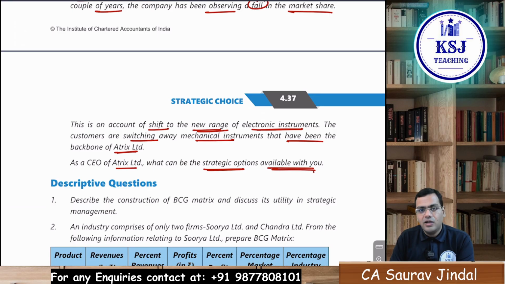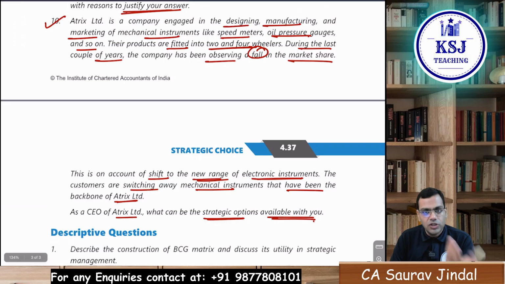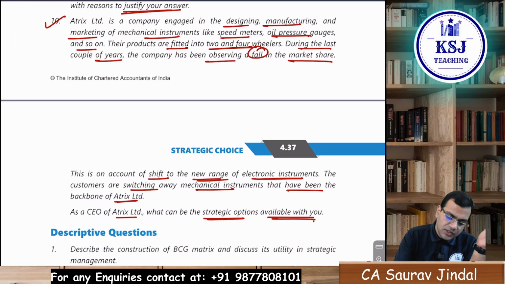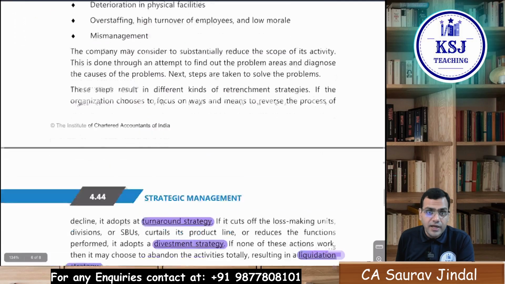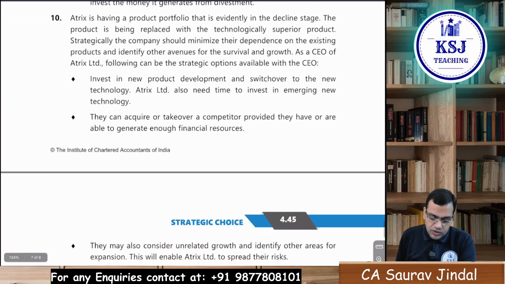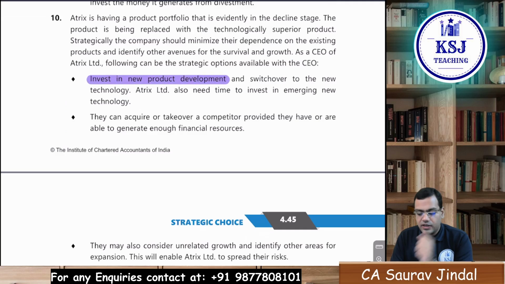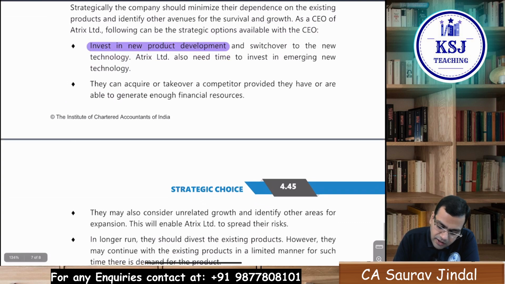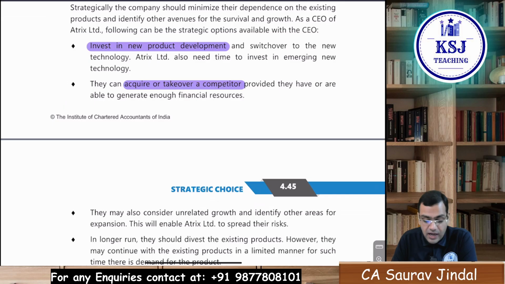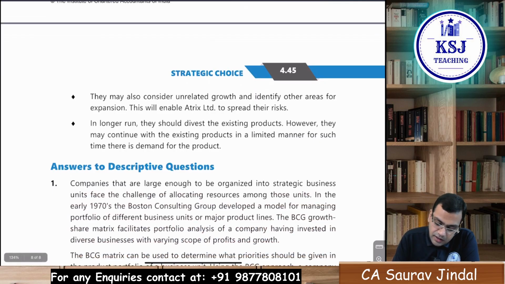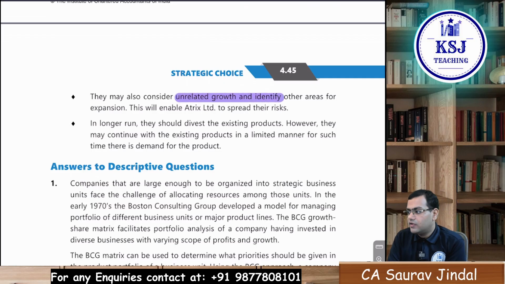Either you enter the market where you manufacture the new range, upgrade yourself, and divest the old products, right? Or you can acquire another unit if you have the cash available. So there are a few things mentioned. Invest in new product development and switch over to the new technology. Acquire or take over a competitor, if you have the financial resources. You can also consider unrelated growth and intensify the other areas for expansion. You can look for other areas where you can expand your business.